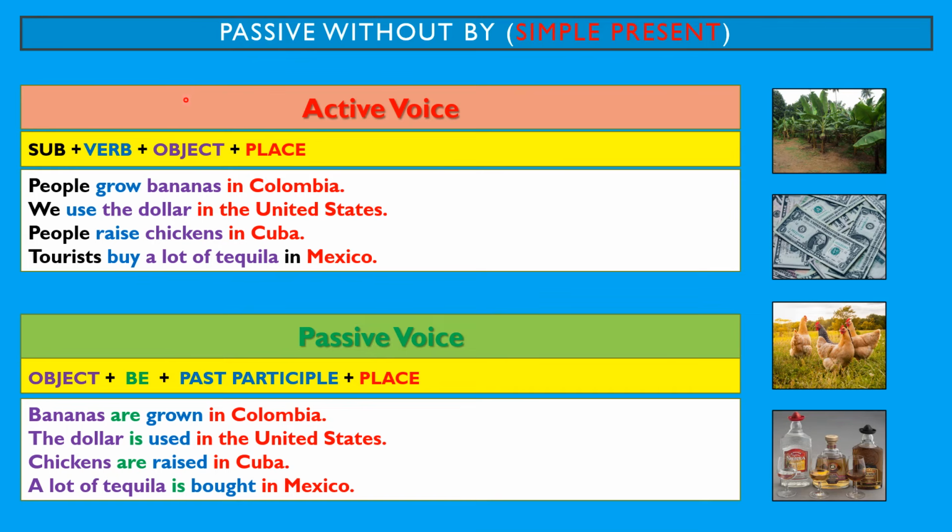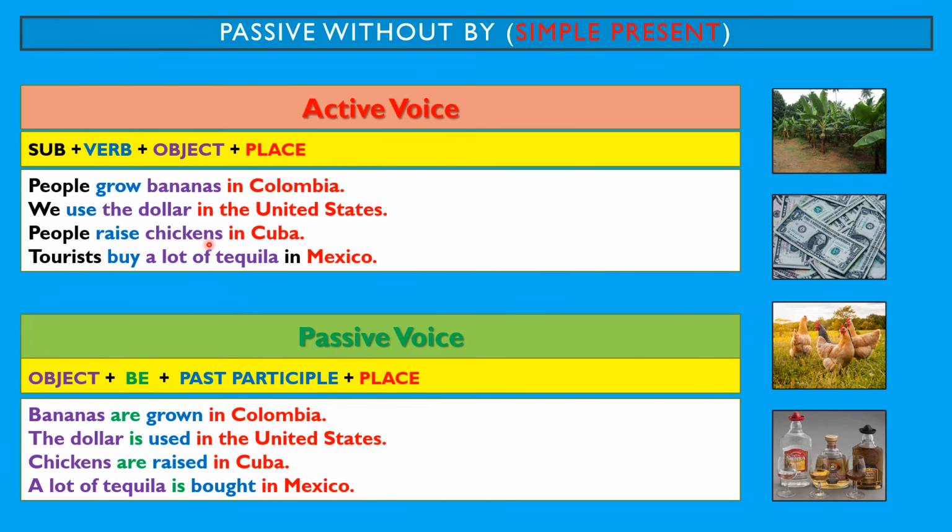To create sentences with the active voice, we need the subject, the verb, the object, and the place. For example, people grow bananas in Colombia. We use the dollar in the United States.